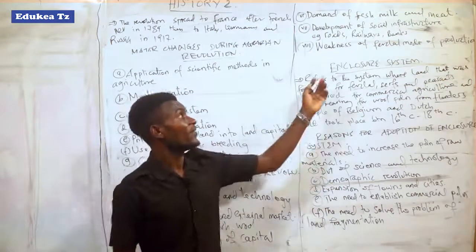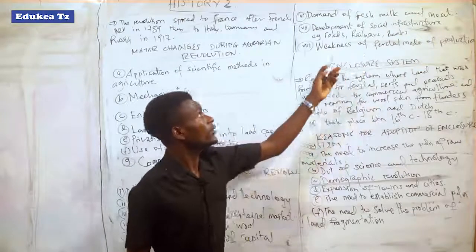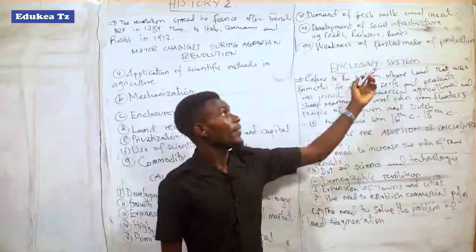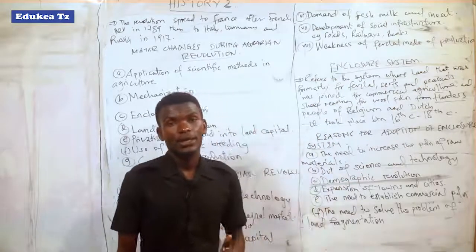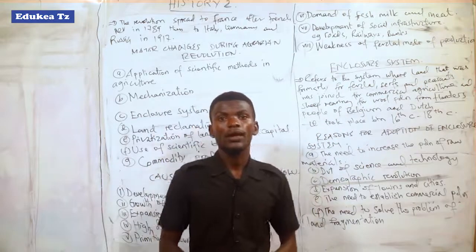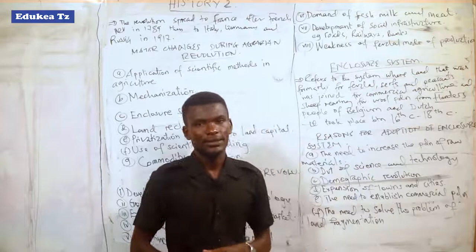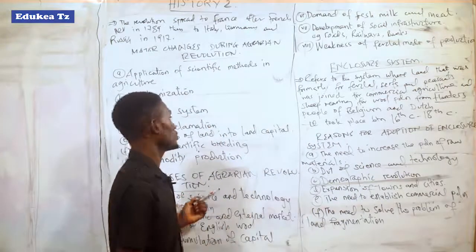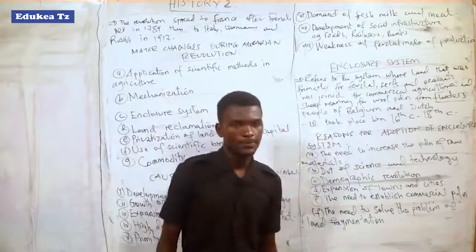So after the coming to being of agrarian revolution, scientific and modern methods of farming were applied that made agrarian revolution come into being.